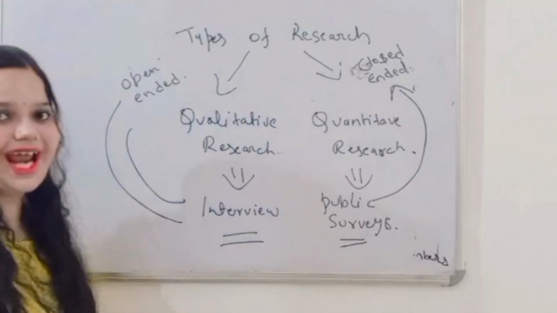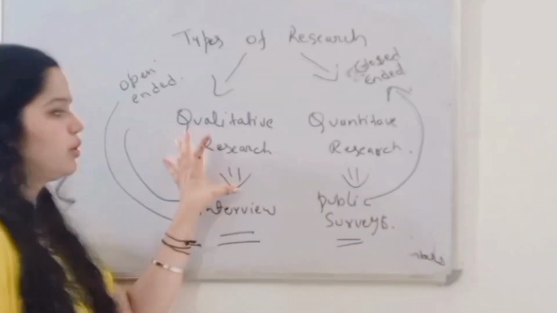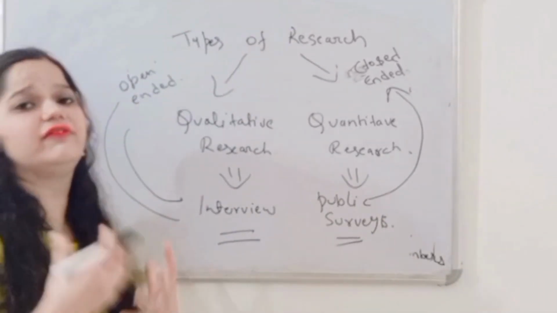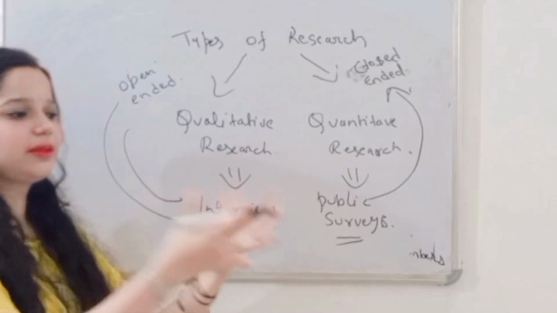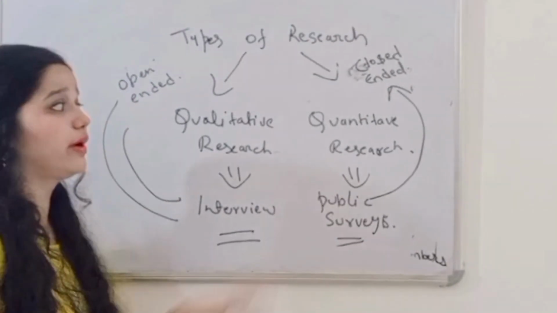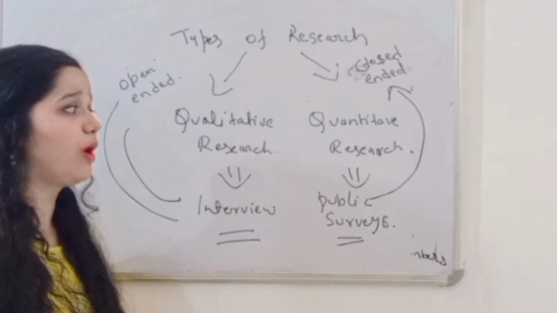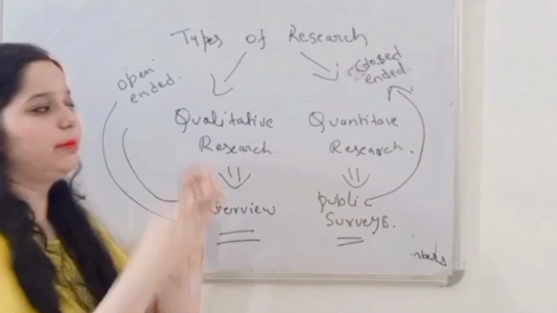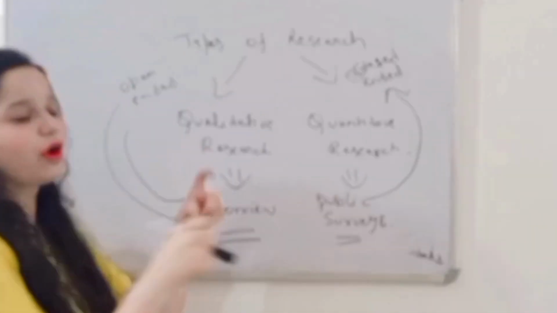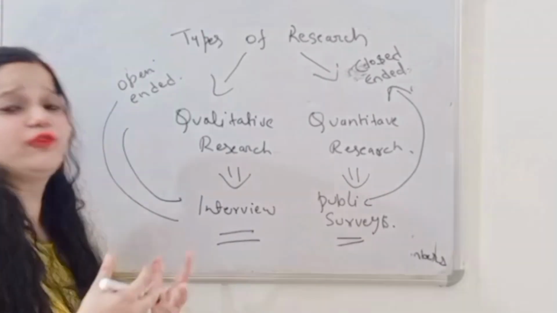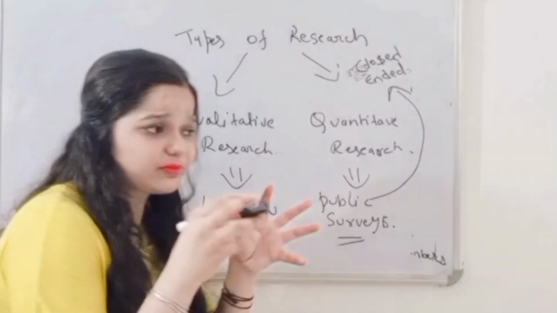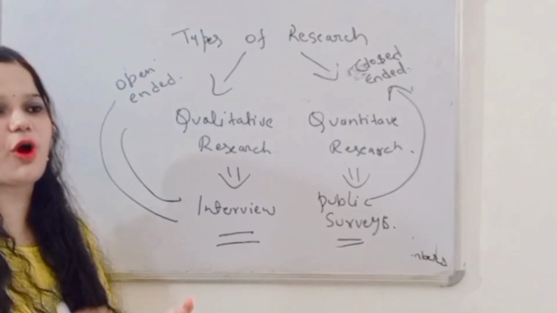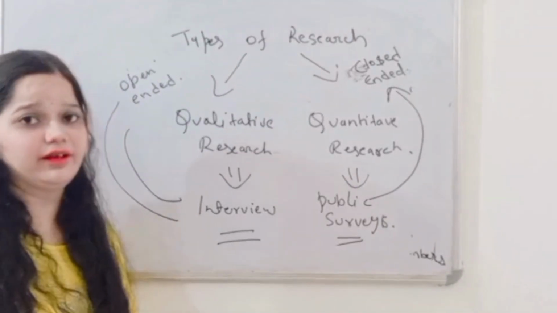So we can understand that in qualitative research the questions are open-ended, so it is very convenient for me to understand the particular person. But in quantitative research, there are already prescribed limited questions, and they have to give their answer from particular options, so it is not so fruitful for me to take the answers in a serious manner, because I am already giving them the options and they cannot reply with their own mind.